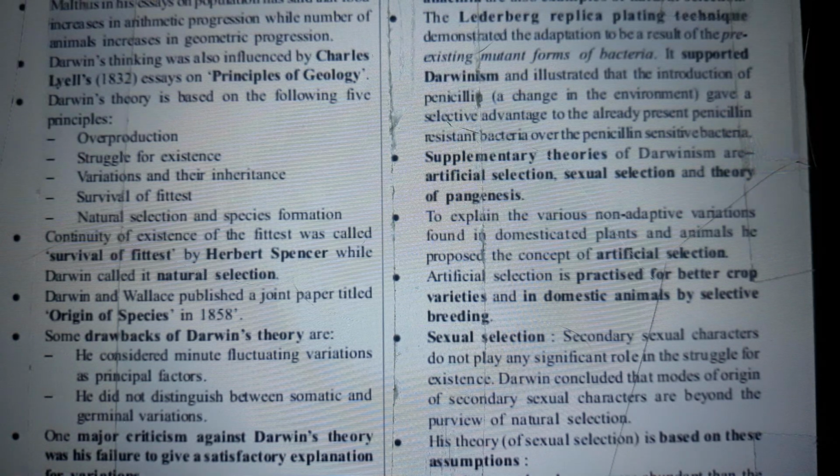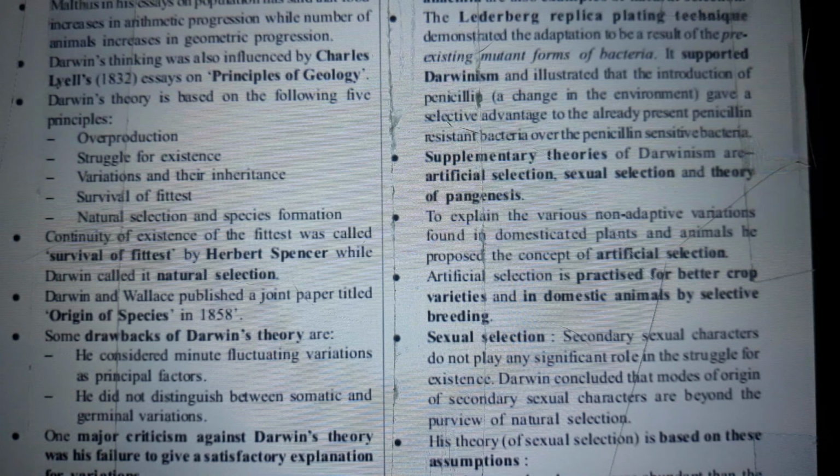The Lederberg replica plating technique demonstrated adaptation to be a result of pre-existing mutant forms of bacteria. It supported Darwinism and illustrated that the introduction of penicillin, a change in the environment, gave a selective advantage to the already present penicillin-resistant bacteria over the penicillin-sensitive bacteria.